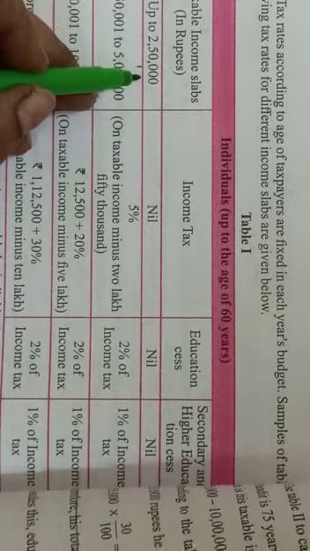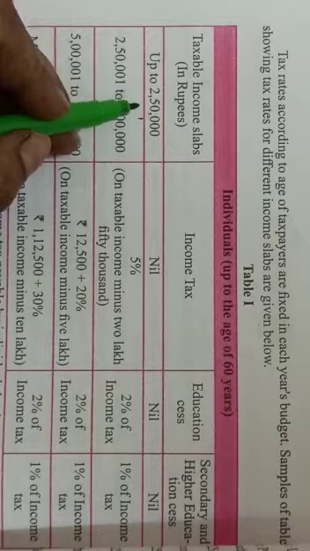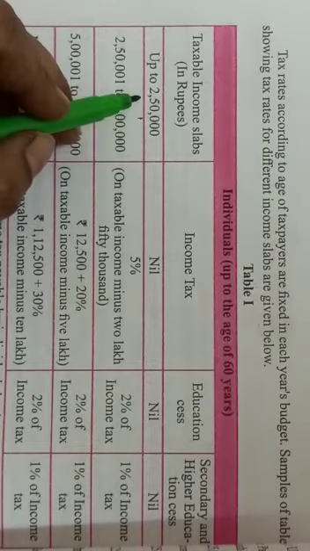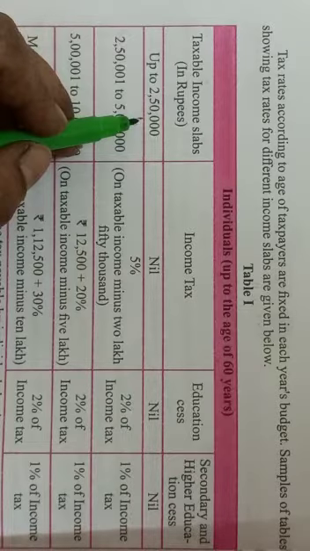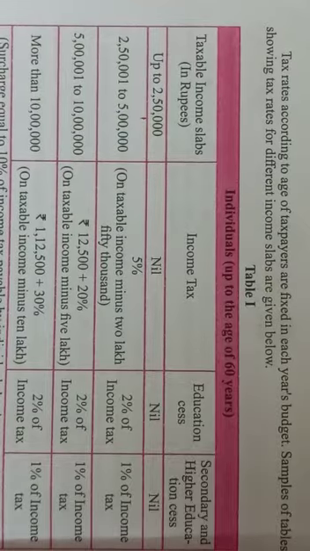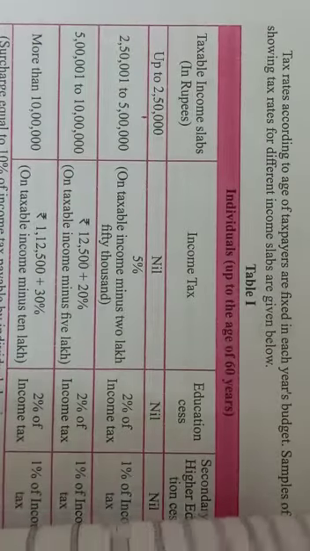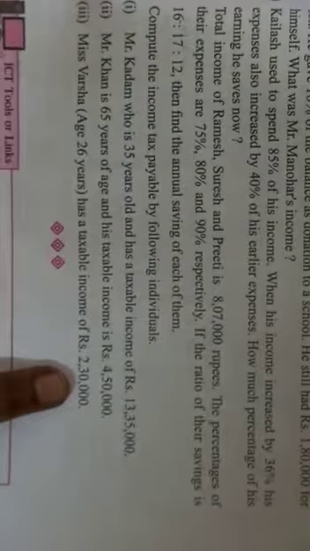Up to 2,50,000. If you are earning in 1 year 2 lakh, means after deducting and all, up to 2,50,000, then what is happening? No income tax. You don't have to pay income tax. That is the easy one. So Miss Varsha does not have to pay income tax. Why? Because her taxable income is 2,30,000. So what will we write here?